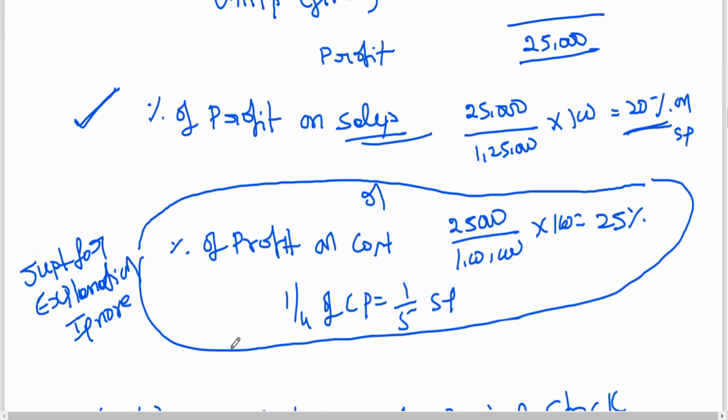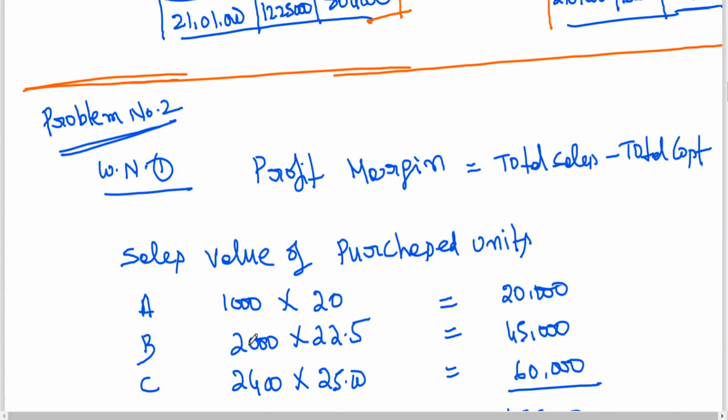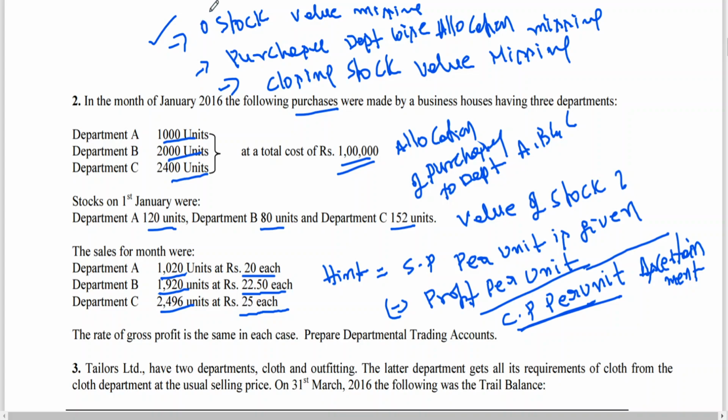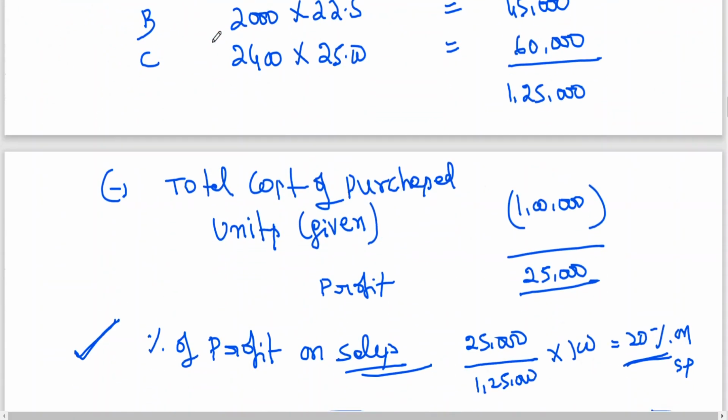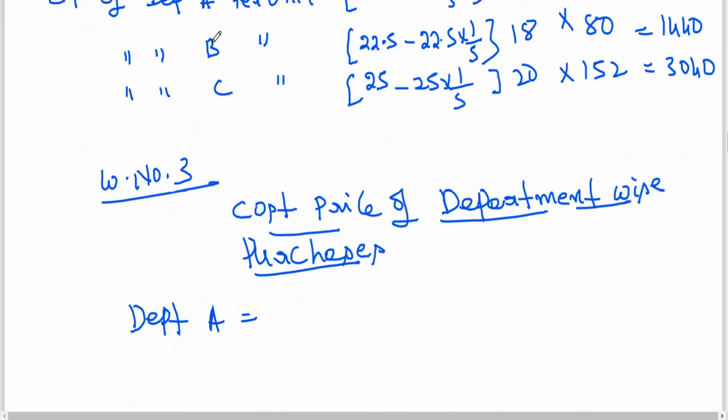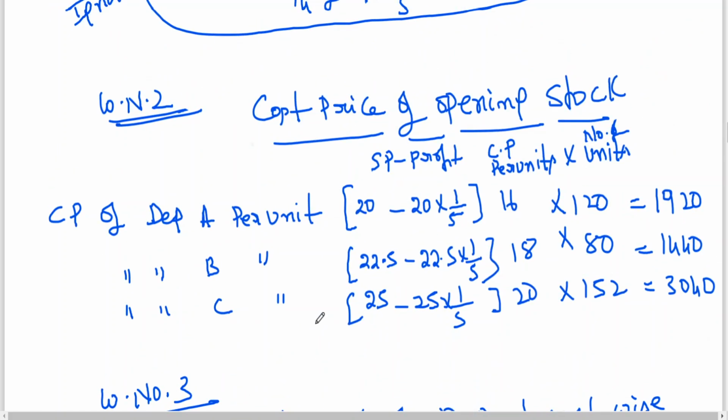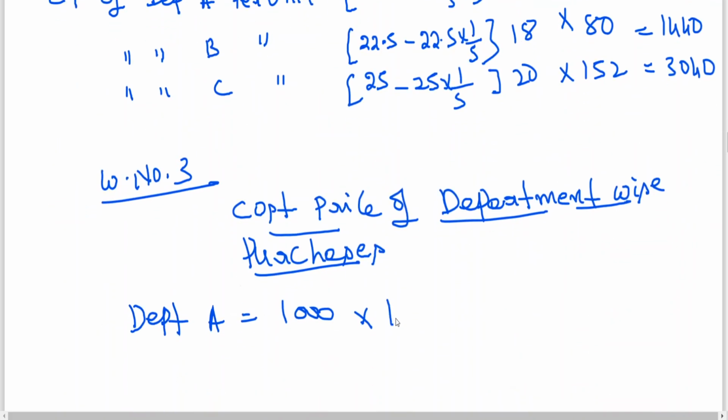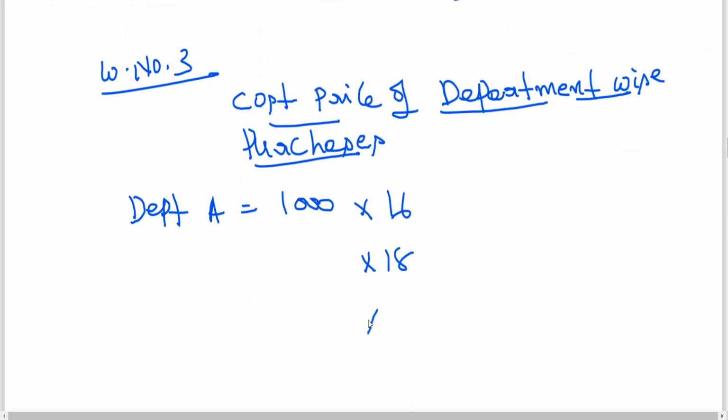We also got the number of units purchased. Here 1000, 2000, 2400. 1000 into cost price per unit 16, 18, 20. Department B, 2000 units. Department C.